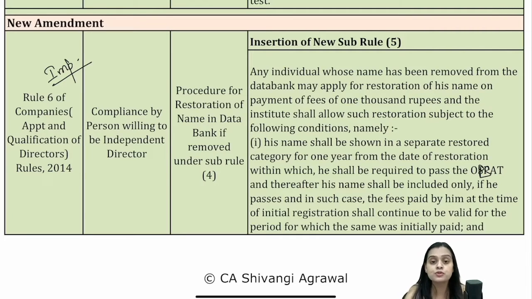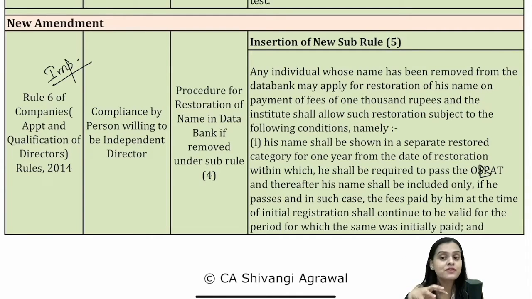That is the old rule that we have been studying for a while, right? Undoubtedly, your name will be removed, but earlier you did not have any other opportunity. You had to apply fresh. If you do not comply with the requirement given in rule 6, then your name was removed, and thereafter you had to make a fresh application.